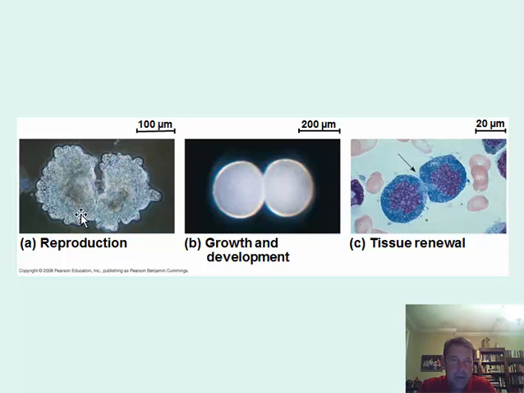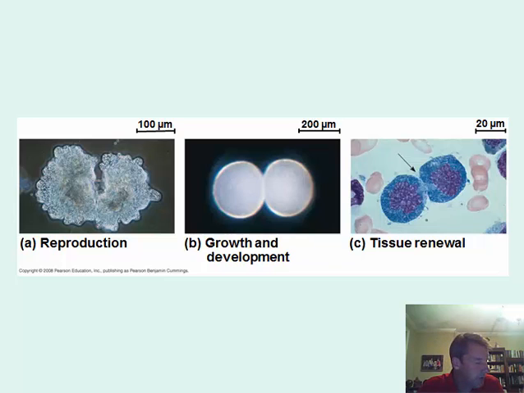So here's an example. This is an amoeba here. It's finishing up its division from one cell into two cells, and then each cell will be an individual organism in this case. And so that's a means of cell division. This means of cell division is a type of cell division we call mitosis.